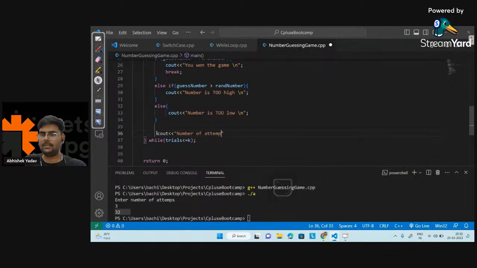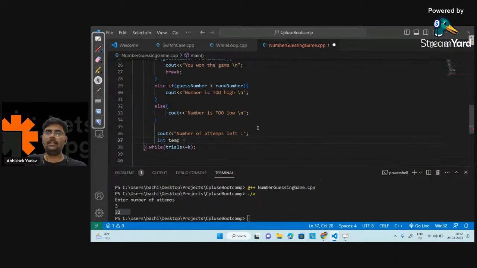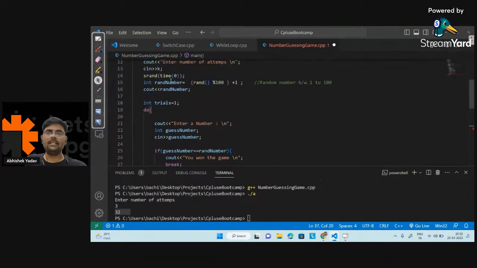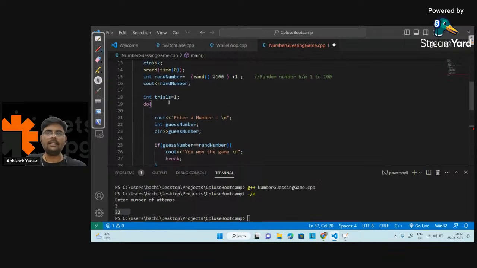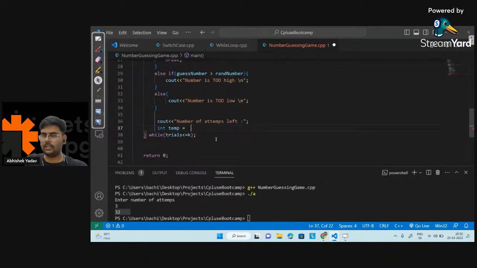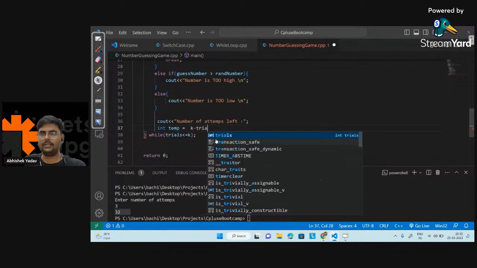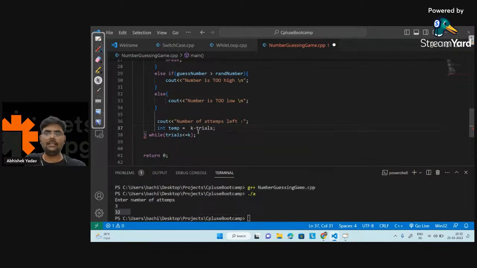So how will I calculate the number of attempts left? Let's take a value, int temp, and total number of attempts are k minus trials. So I will write k minus trials, and that means this many attempts are still left. Then I will print cout temp.